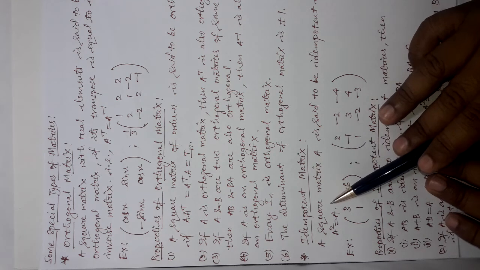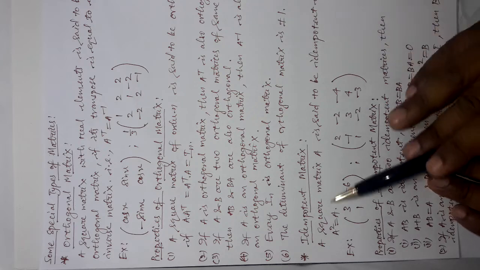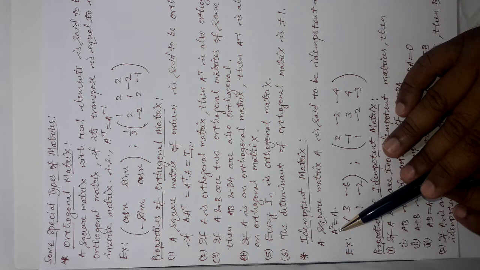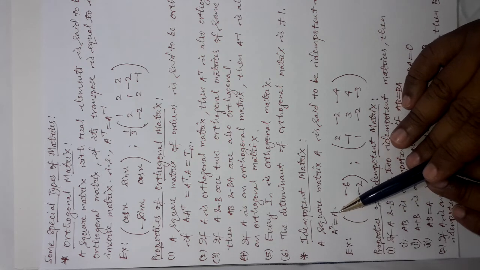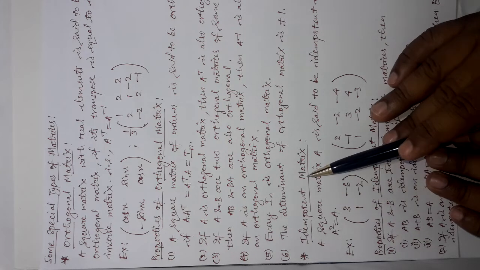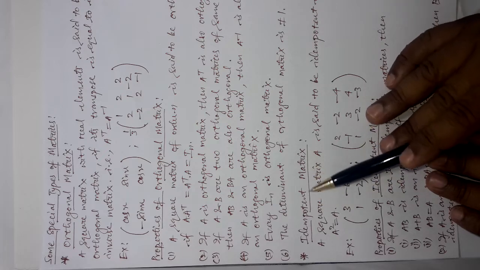So, if a square matrix satisfies the idempotent law, that means if we multiply the matrix A with itself, A into A, which we shortly write as A square, and get the same matrix A again, then we say that matrix is an idempotent matrix because it satisfies the idempotent law.